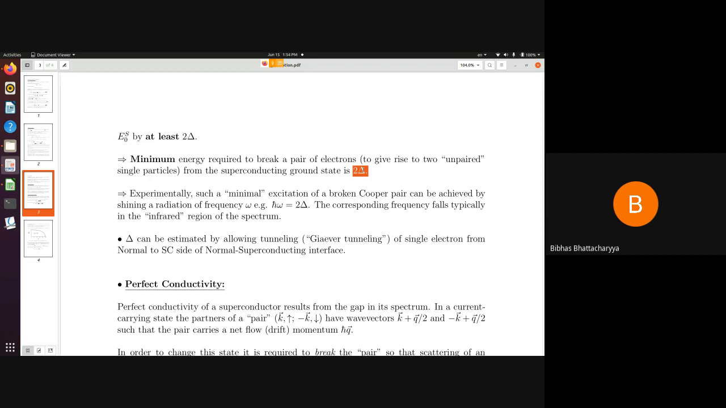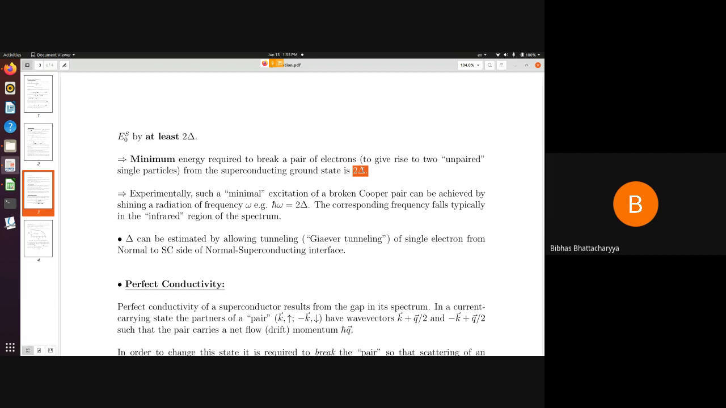How does it come? For each single electron, I have to pay a minimum of delta amount of energy. That's the energy required for single particle excitation. If I have another electron in an unpaired state, then I will have an extra amount of energy, the minimum value of which will again be delta. So at least I have to give an excitation of magnitude 2 delta to get a pair breaking off. Okay, is it clear? Did everyone understand this?